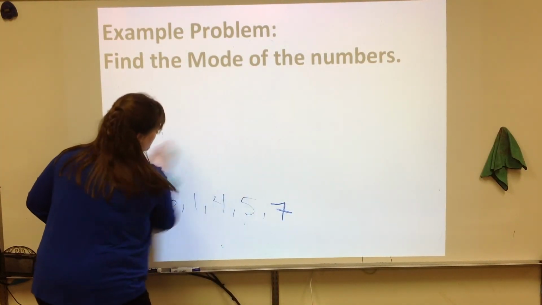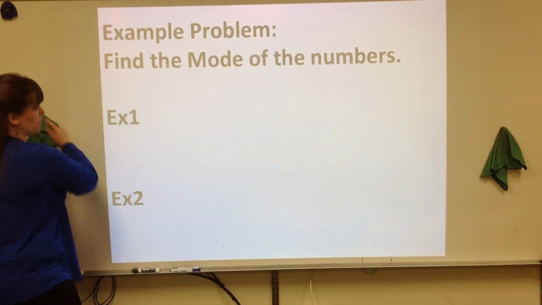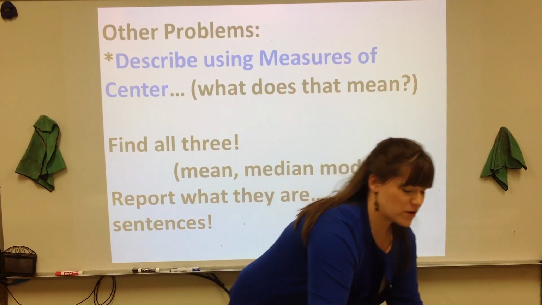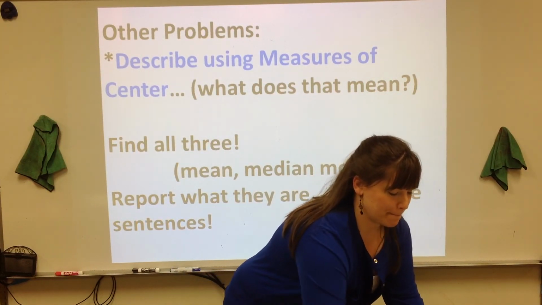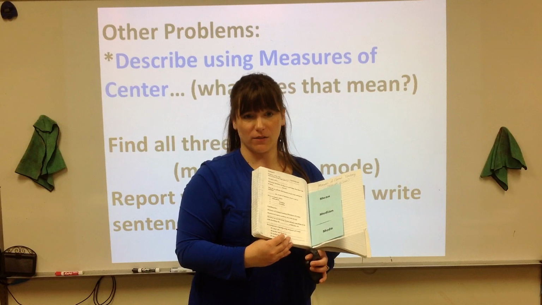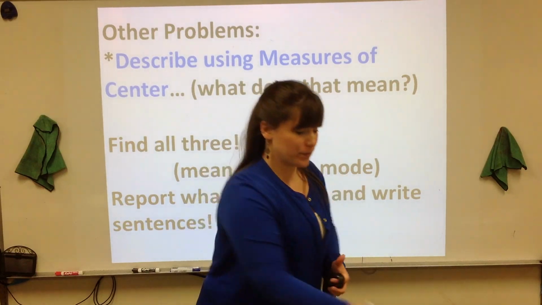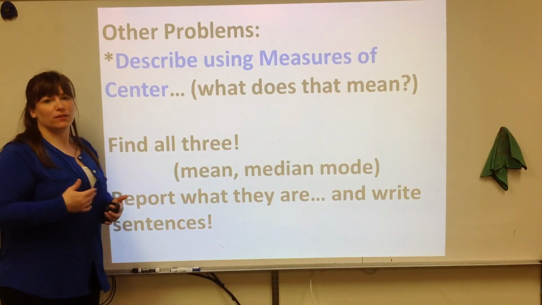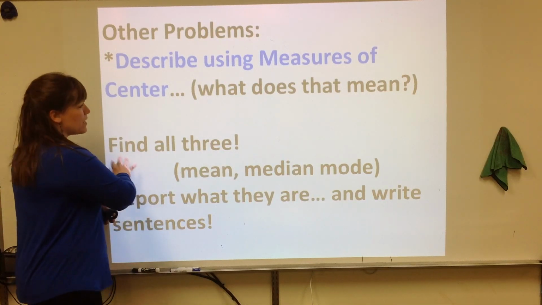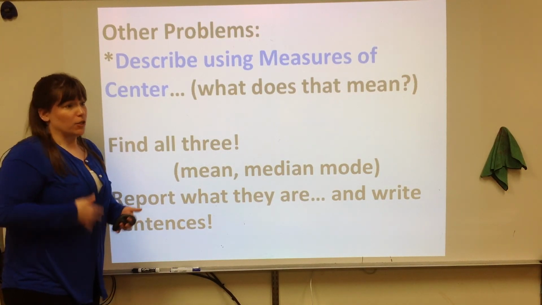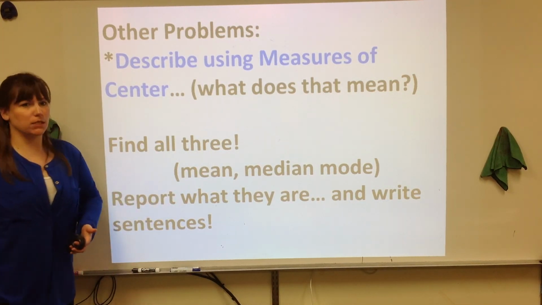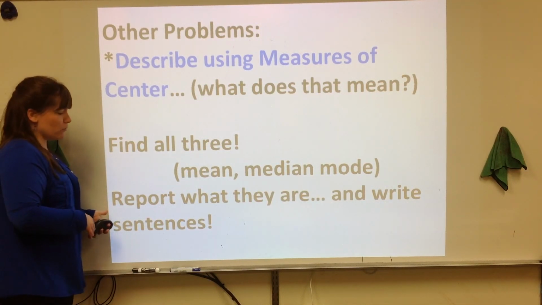The last thing I just want to mention is actually something that is on the first page you glued in. Find it. So it's on the very bottom. It's italicized. We did not fill it in the last video, but we are going to fill it in now. Because sometimes you're going to just have a direction that says, describe this data set using measures of center. What does that mean? It basically just means find all 3. Find the mean, find the median, find the mode, and report what they are. The mean is 4. And then write some sentences.